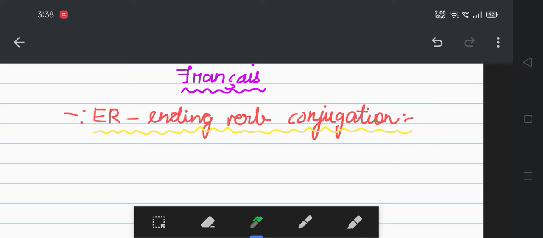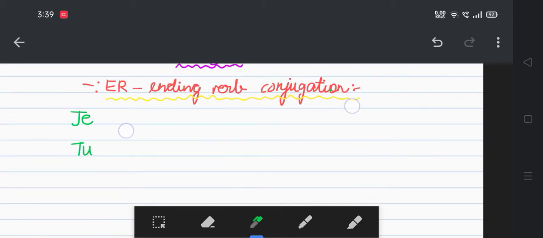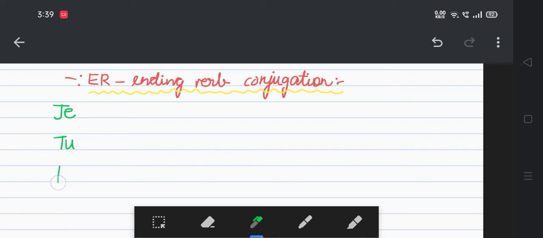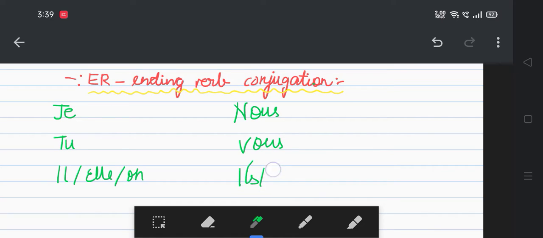So the subject pronoun starts with je, tu, il, elle, on, nous, vous, ils ou elles.